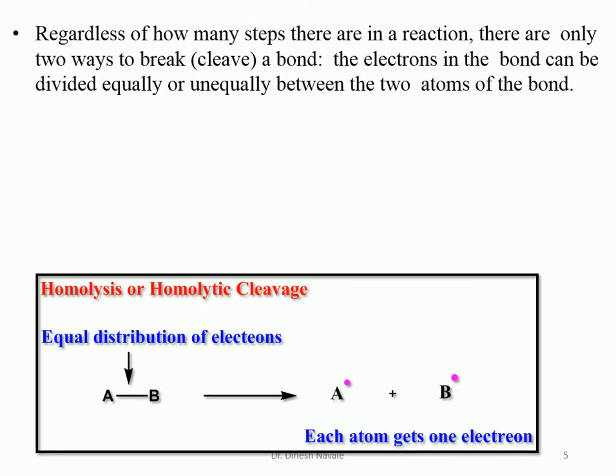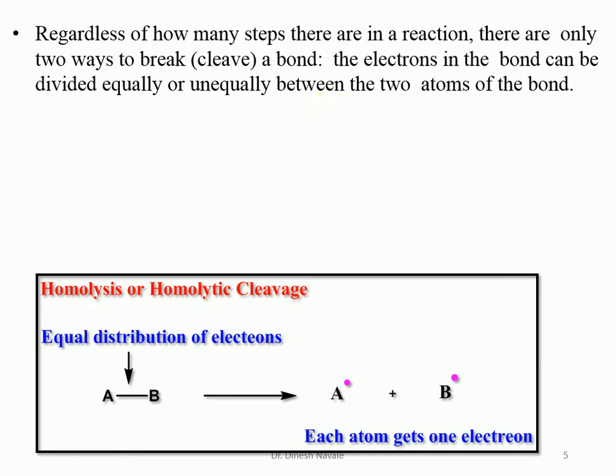Now the bond breaking. As we have discussed, organic reaction mechanism is nothing but bond breaking as well as bond making. So how are bonds broken during the course of the reaction, and how are the different intermediates formed? Regardless of how many steps there are in a reaction, there are only two ways to break a bond. Bonds can be broken either by homolytic cleavage or heterolytic cleavage. That means the electrons in the covalent bond can be divided equally or unequally between the two atoms of that particular covalent bond.